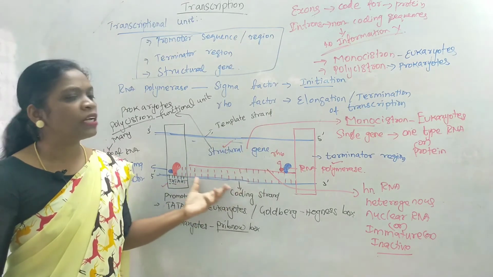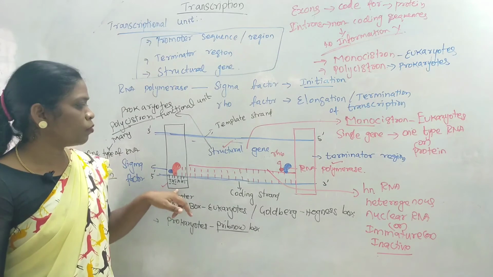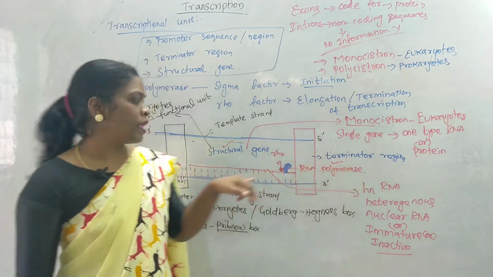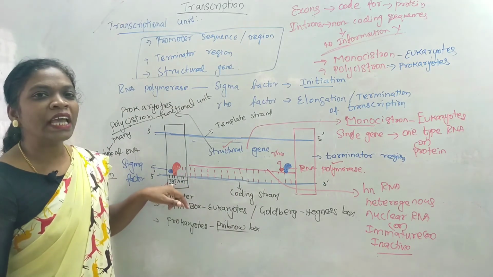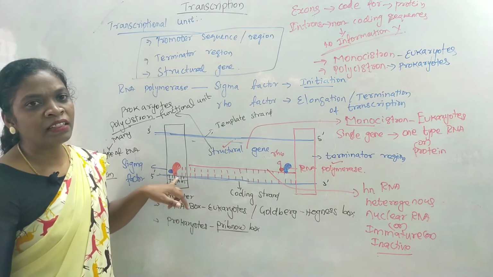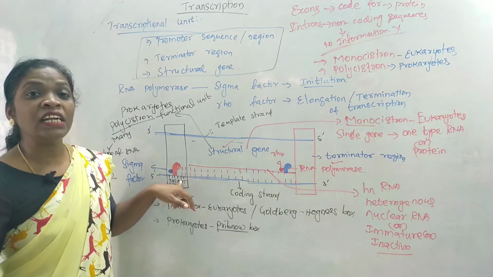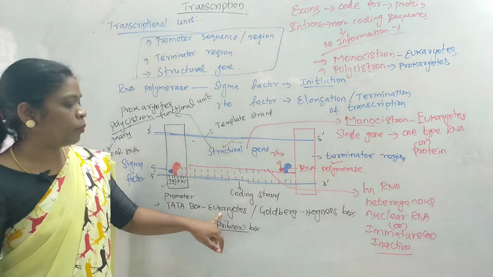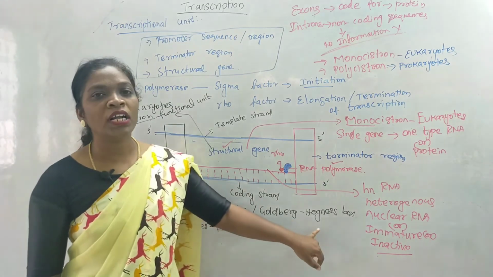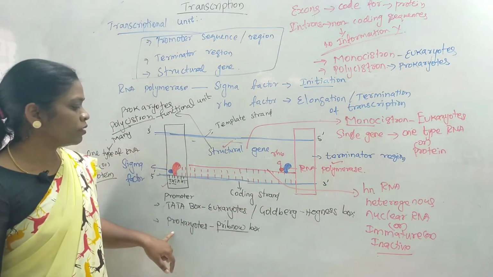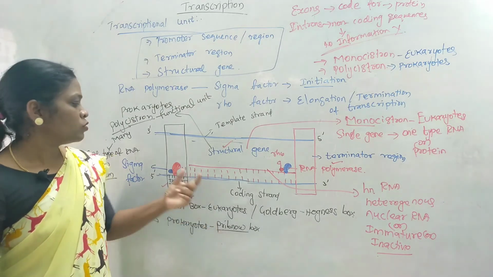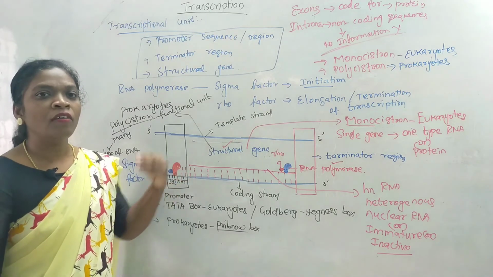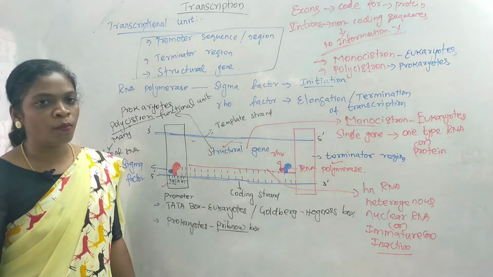So a transcription unit consists of three important structures. One is a promoter sequence, another is structural gene, another one is terminator gene. This promoter sequence is rich in AT base pairs, that is adenine and thymine. It is also known as AT rich region, and this region is known as TATA box in case of eukaryotes, which is also known as Goldberg-Hogness box. But in case of prokaryotes, it is known as Pribnow box. This promoter sequence will help the RNA polymerase to identify where to start synthesizing the mRNA.